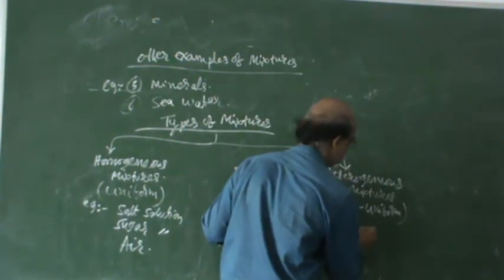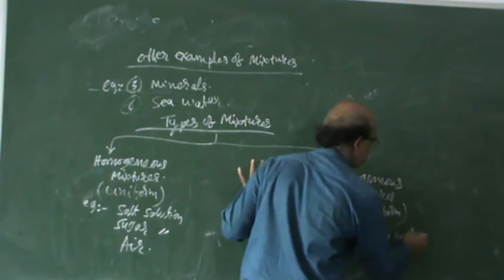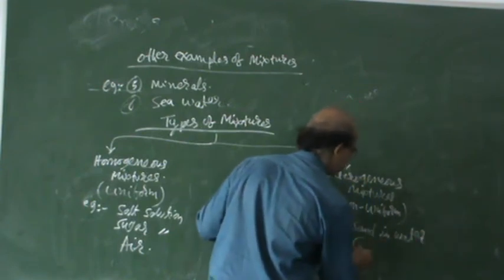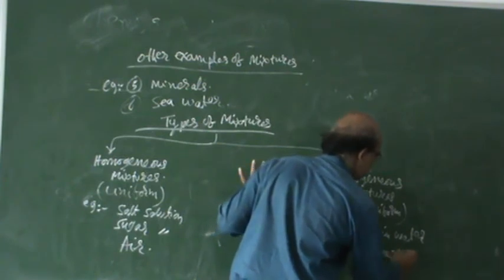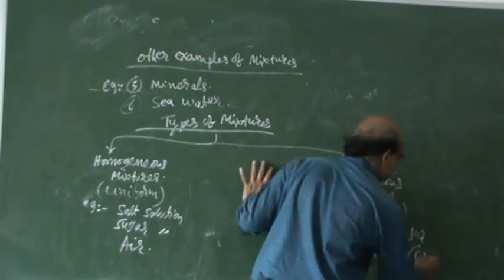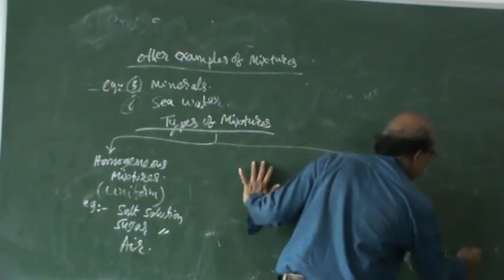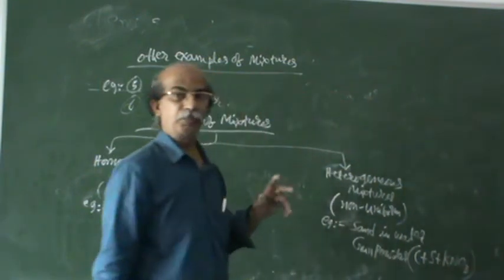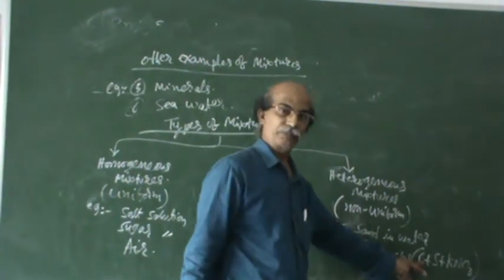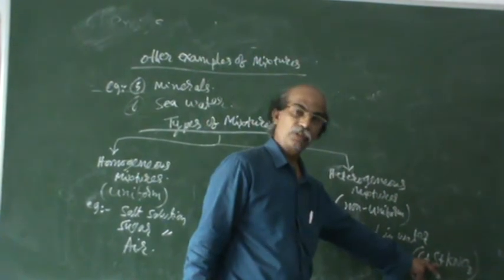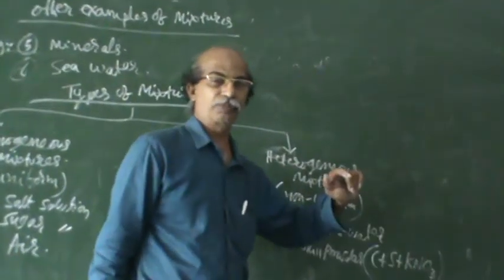Say for example, sand in water, or gunpowder. For your information, gunpowder contains three things: carbon, black in color; sulfur, yellow in color; and potassium nitrate, white in color.